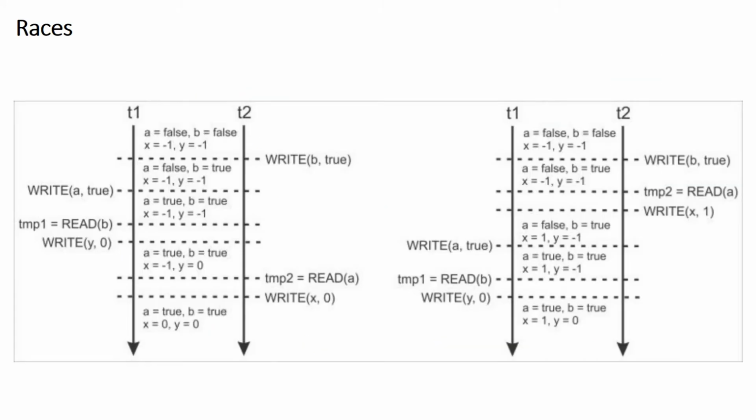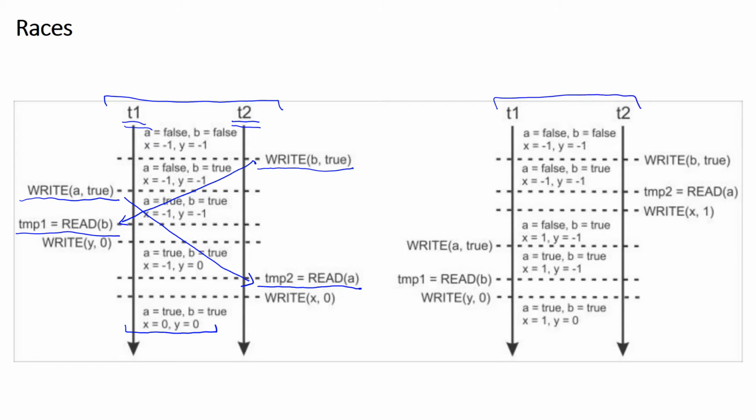Here are two scenarios that give rise to a race condition. In the first scenario, we write to variable b in thread T2, and later we read the same variable b in thread T1. Similarly, we write to variable a in thread T1, and later we read the same variable a in thread T2. As a result, we see that both variables x and y are set to 0.